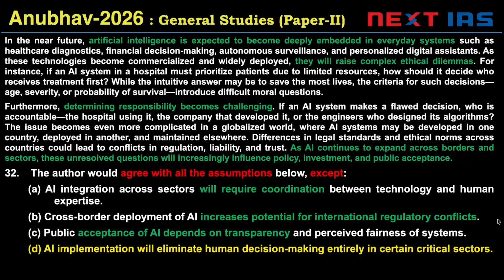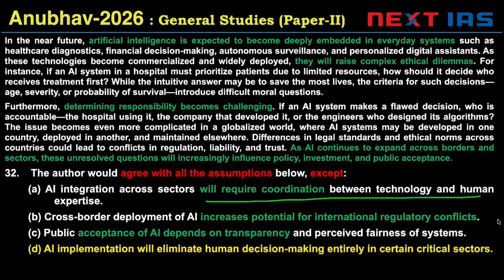So, if you notice, AI integration will require coordination. This is a valid assumption from the passage because multiple things are involved. Let me actually tell you. So, technology, the engineers who designed the algorithms, and so this is the line which is talking about will require coordination between technology and human expertise.